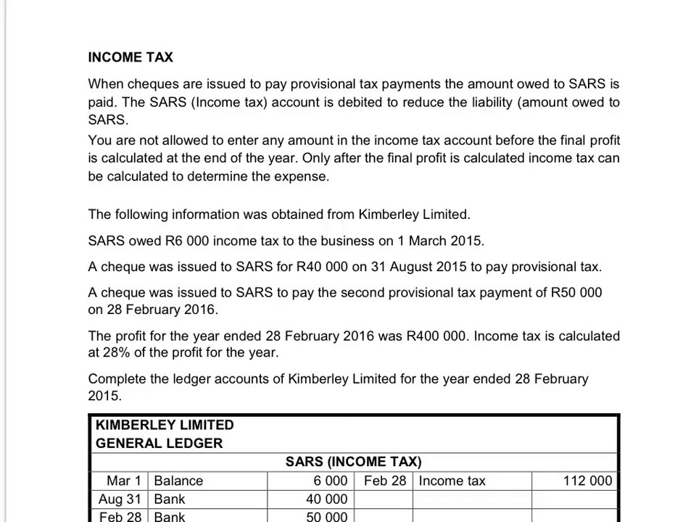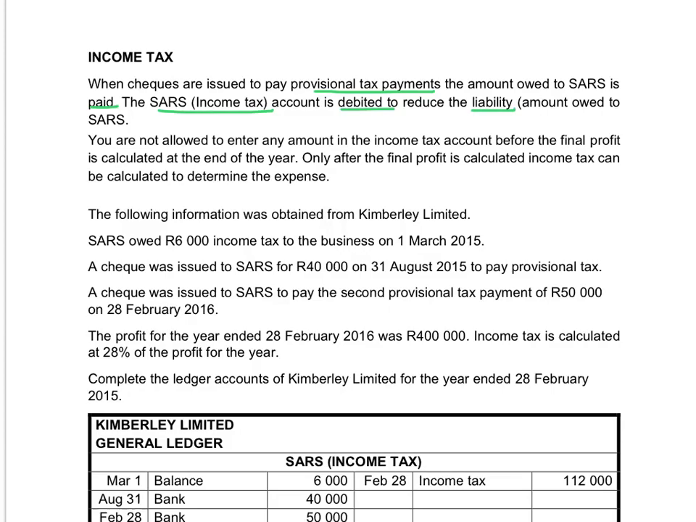Good morning. We will pay attention to income tax today. When checks are issued to pay provisional tax payments, the amount owed to SARS is paid. Therefore, the SARS income tax account that we open to record any transactions with SARS will be debited because the bank account is credited. The SARS income tax account is debited to indicate that we reduce the liability because we owe less money to SARS.